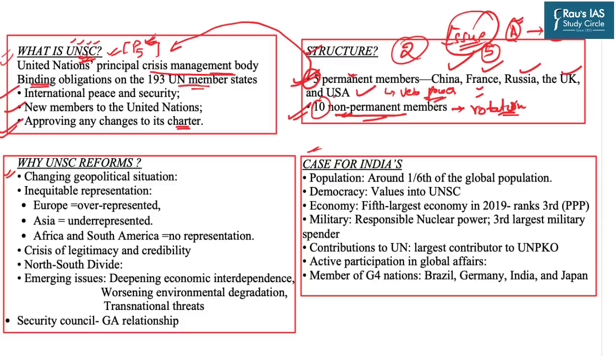Now, there are certain issues and challenges in which the UN is lacking, and that is why we need reforms in certain areas. First of all, if you closely analyze these five permanent members, USA, UK, and Russia, and the erstwhile Soviet Union in the post World War II era, were the major powers. That is why this permanent membership symbolizes the post World War II period, and that is why there is a power disbalance between these five countries and the rest of the world.